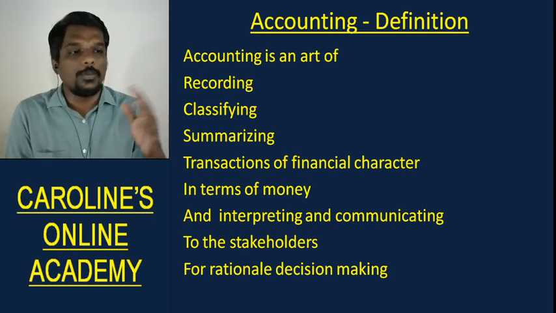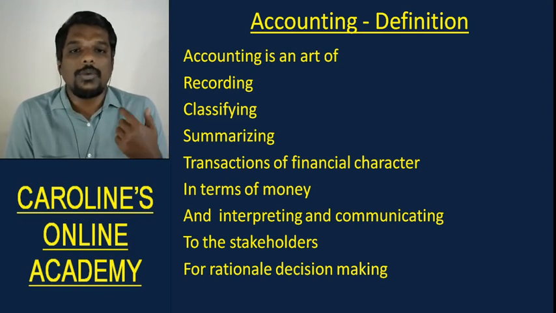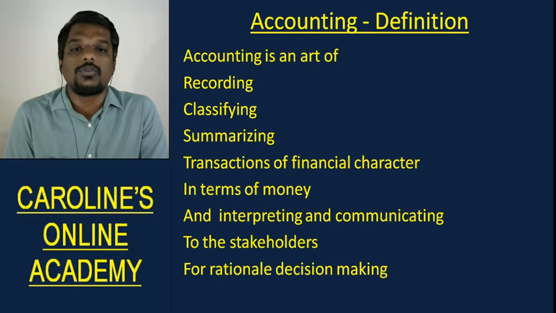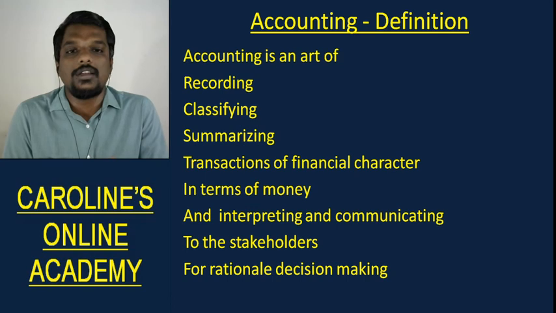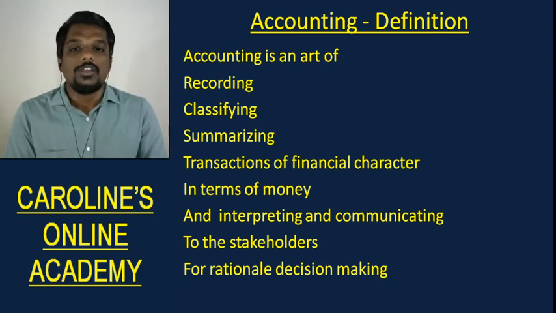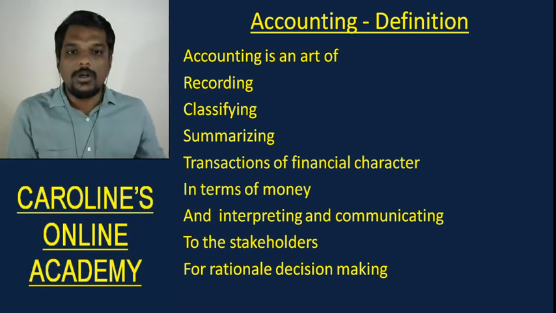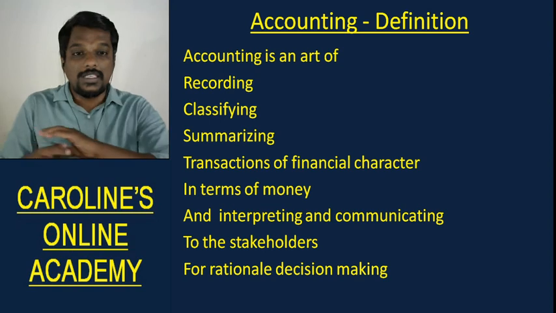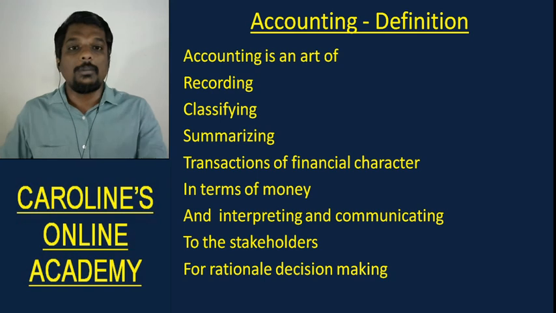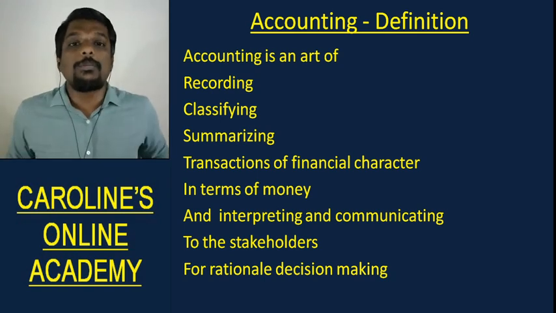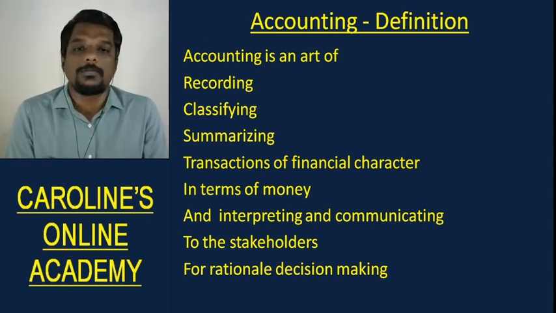Okay. And you take those transactions and you measure them in terms of money. Like, what is the total purchase of tea leaves? You measure it in terms of money and say that I purchased tea leaves for 20,000 rupees. It might be 10 kilograms of tea leaves, but you would actually measure it in terms of money and say it. So you take transactions, you measure them in terms of money, and then you record those transactions in a notebook. After you record them, you classify them according to the category of the transactions. And after you have classified them, you summarize them in the manner in which they can be presented to the stakeholders, so that they'll understand what is happening in the business.